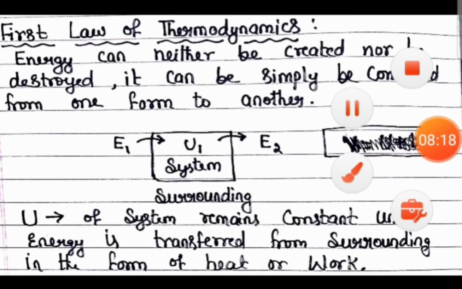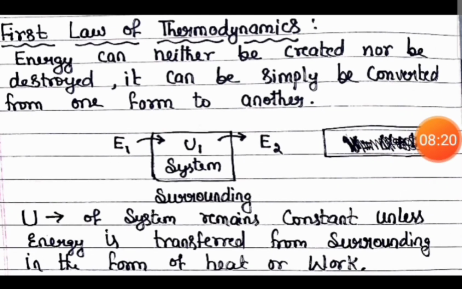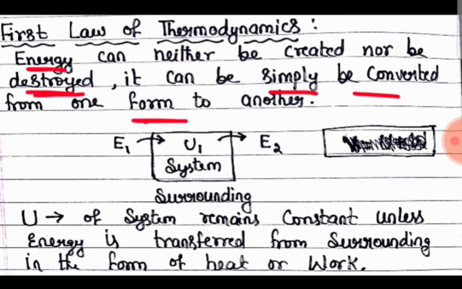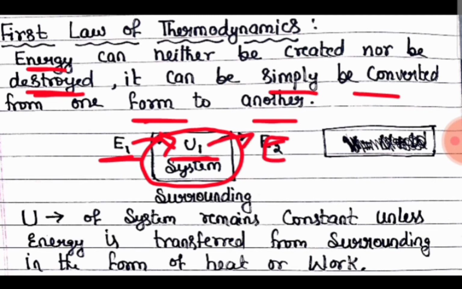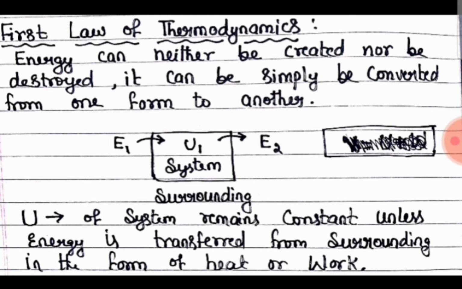Now, first law of thermodynamics, it states what? Energy can neither be created nor be destroyed, but it can be simply converted from one form to another. If you consider this a system having U1 internal energy, if you apply E1 amount of energy, that will be converted into E2 form of energy. Means energy can neither be created nor be destroyed.